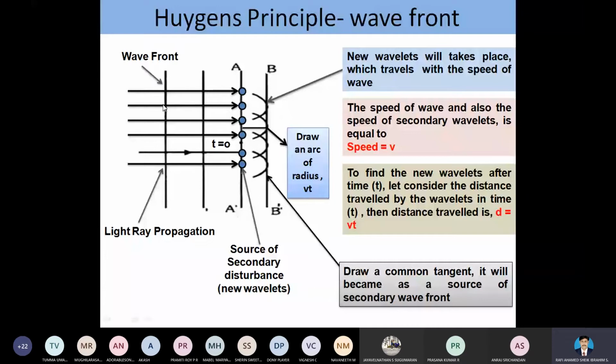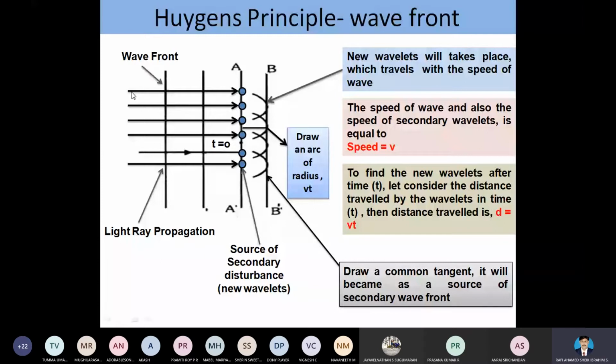Now here we can see that the wavefront falls on a small layer. Let's imagine that the wavefront falls on a small layer. This small layer is nothing but a slit A A dash. Here we have a fine hole.